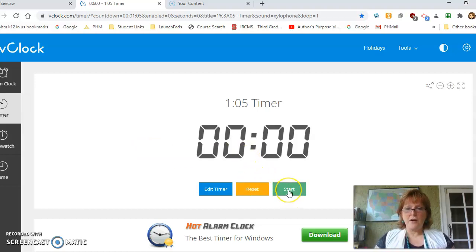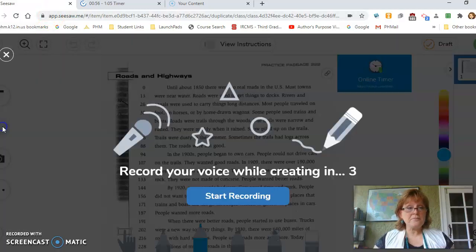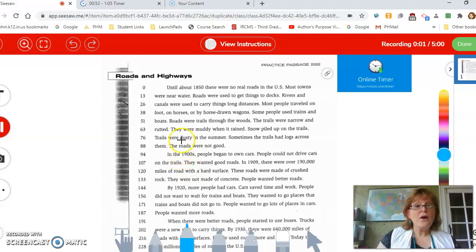All right, so here I go. I'm going to click start. And you can see it's starting to go down. So I'm going to go back to my Seesaw page, and I'm going to click the microphone. I'm going to start recording. Roads and Highways. Now, one thing I didn't say is you can read the title before you begin reading. And now I'm going to read the passage.